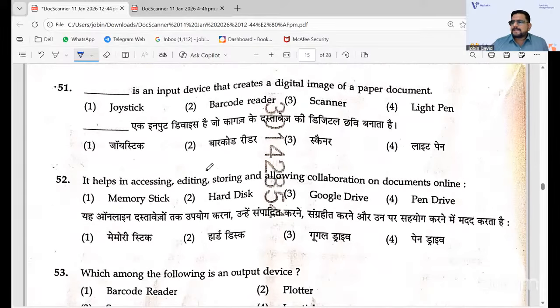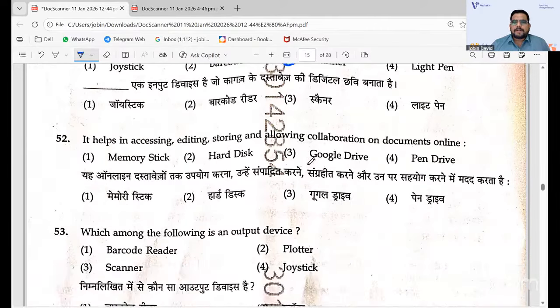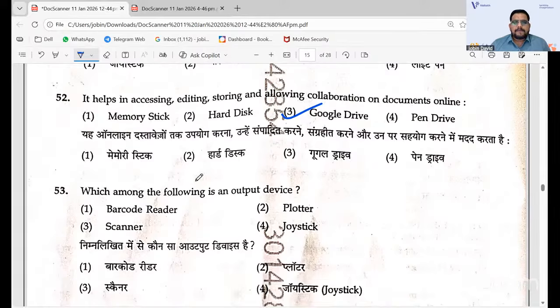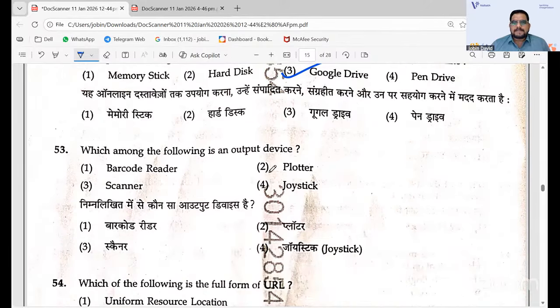And the input device that creates a digital image of a paper document. It's not a light pen, joystick, or barcode reader. No, it is a scanner. Memory for accessing, editing, storing, and allowing collaboration on documents online. So obviously it is Google Drive, not memory stick, hard disk, or pen drive. And then which among the following is an output device? Obviously it will be plotter, not barcode reader. Those are all input devices, scanner and all.